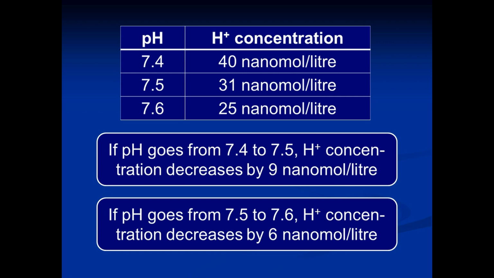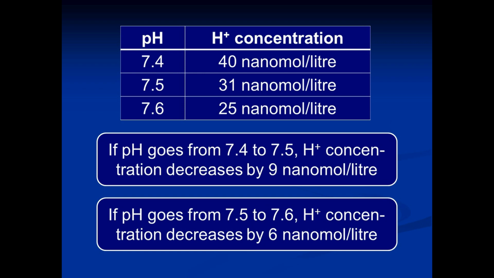If the pH rises to 7.5, there will be a decrease in hydrogen ion concentration, and at pH 7.5, the hydrogen ion concentration will be 31 nanomoles per liter. If the pH rises from 7.5 to 7.6, there will be a decrease in hydrogen ion concentration, and the concentration will decrease to 25 nanomoles per liter.